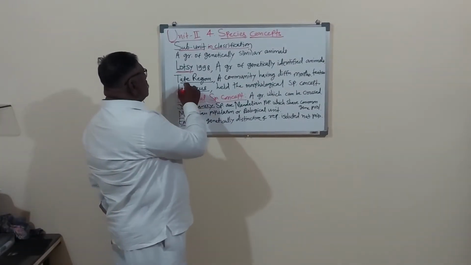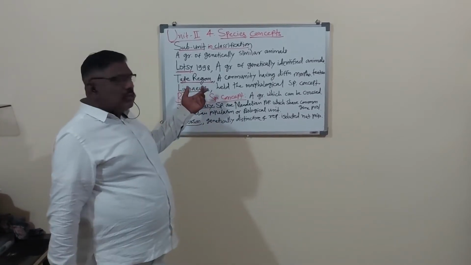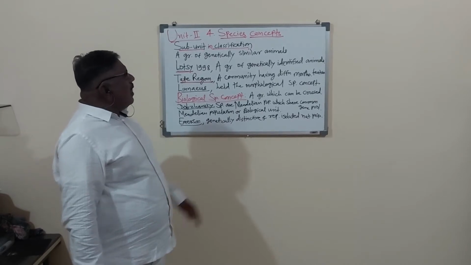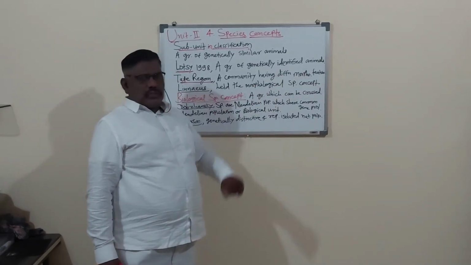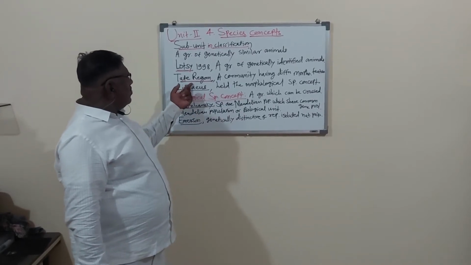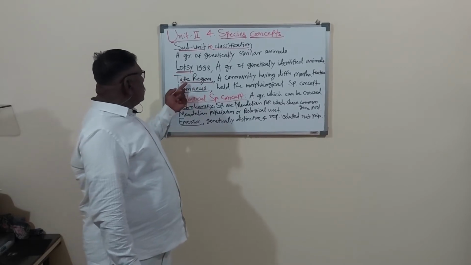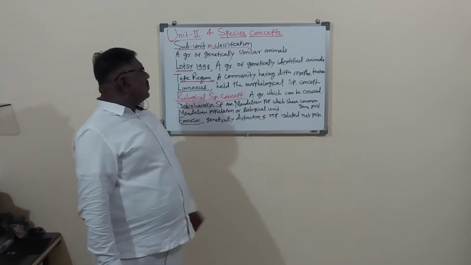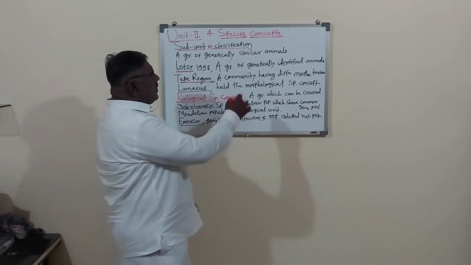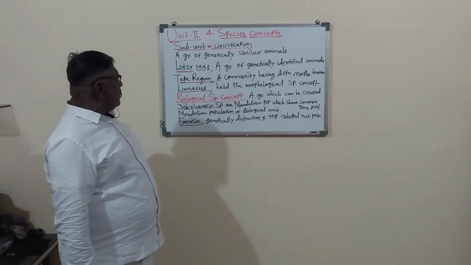Now, tetragon, another scientist, says a community having different morphological features. Remember, Lotze's statement about the species and tetragon's statement about the classification. A community having different morphological features is called the species.